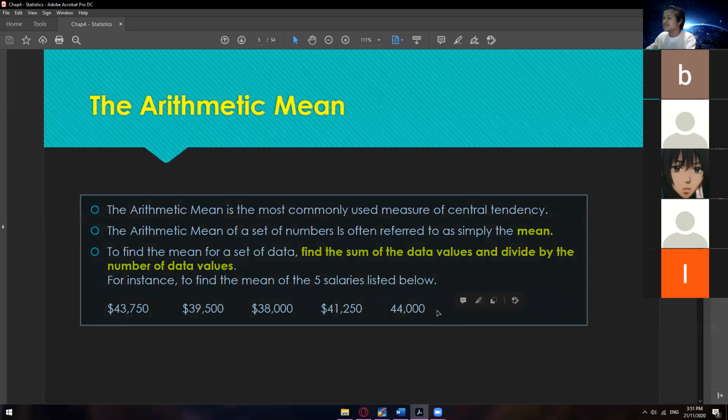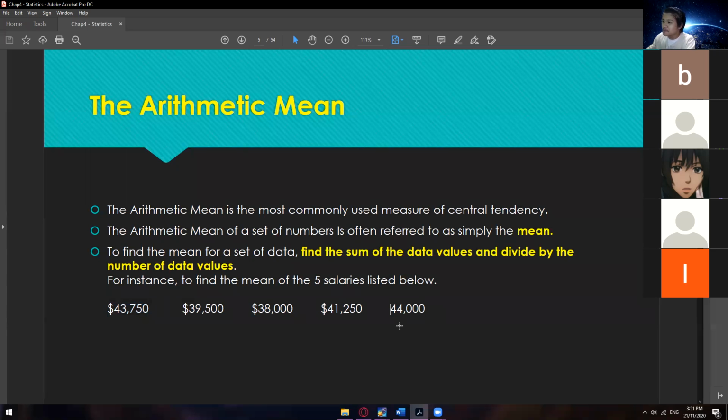So this is their salary. Oops, I'm missing something. Correction, there should be a dollar sign here. This is also a salary. Those are their salaries, let's say coming from 5 people, and you want to get their average salary. So we use the arithmetic mean.